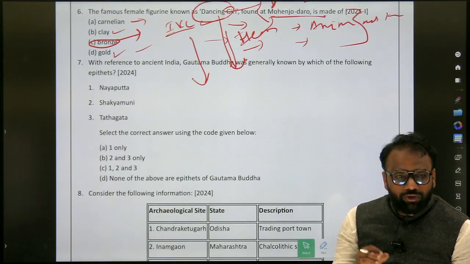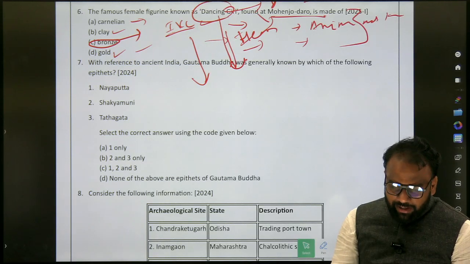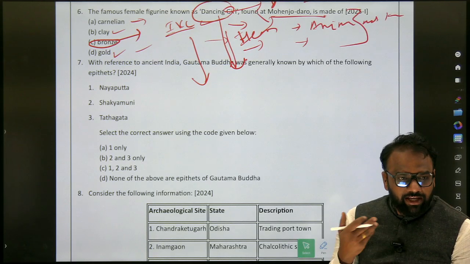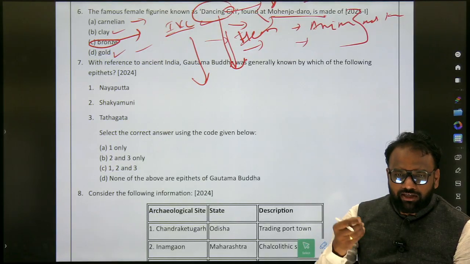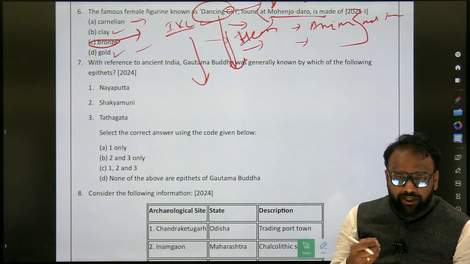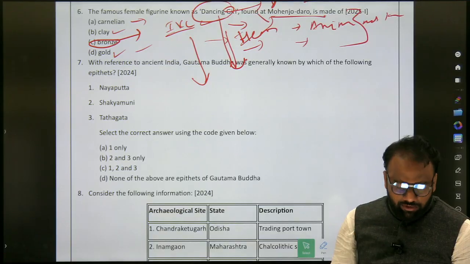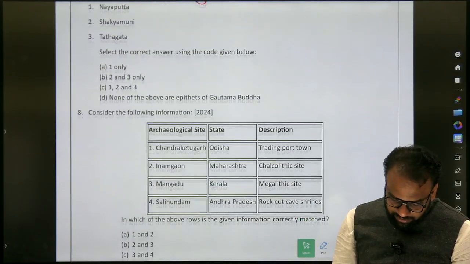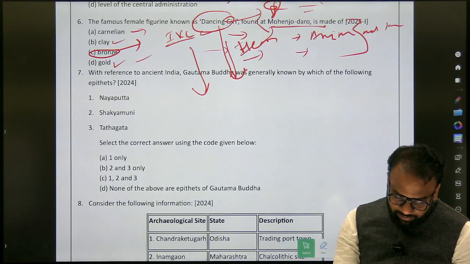So, by tomorrow, you just make this target. In tomorrow's class, when I start asking the questions, you should be able to recall confidently. See, recall. I am not saying identify. Identification you will do in the examination and in subsequent tests, but I am expecting you to recall. If you recall, then you will be able to identify confidently. Next, probably we shall also complete 2024 in a faster manner as well.